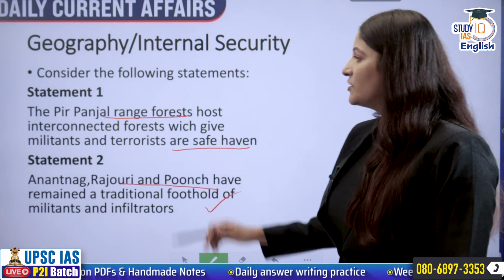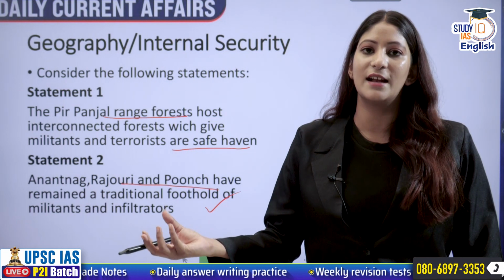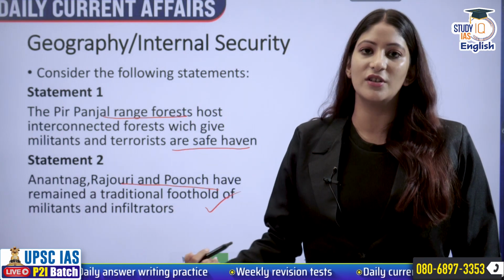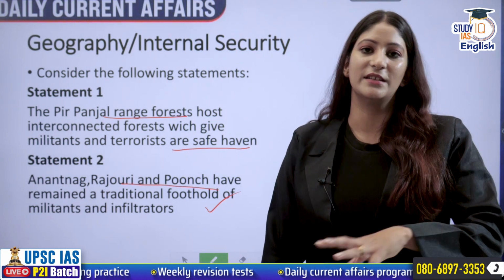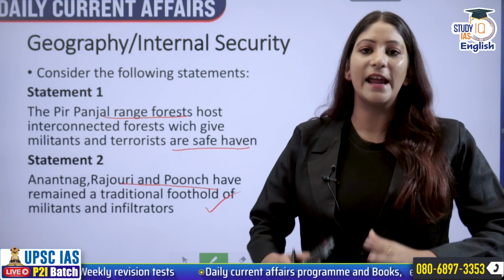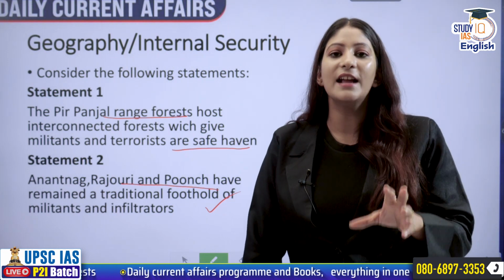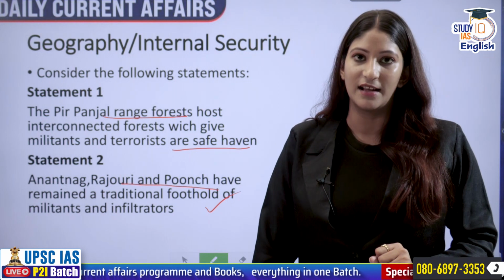See, Pir Panjal Range forests. Here we have to understand that the regions which lie to the south of the Pir Panjal forest are mostly sheltering militants. Why? Because the area is so densely forested, it becomes hard to catch militants there.